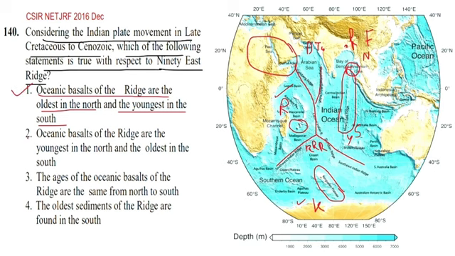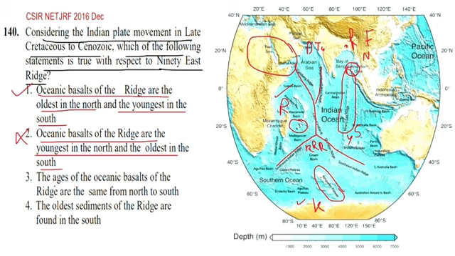But we have to read the other options also. We might get some other information also. The oceanic ridge is younger in the north and older in the south. After reading the question, we can easily find the answer between these two options. The two options are opposite to each other. Generally, the answer is in between those two options. Then for the other options we can forget them at that time in the exam. But it's a 4 marks question, so we have to go through all 4 options.